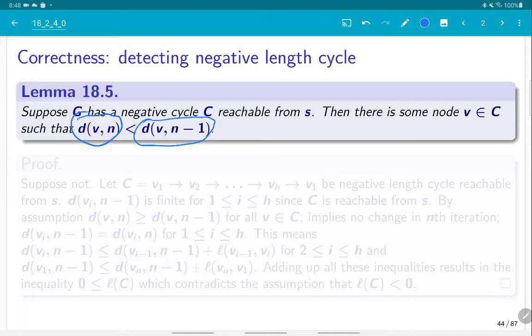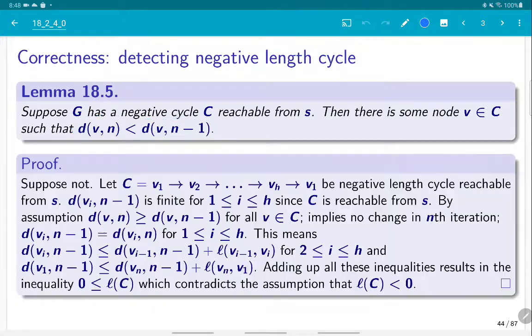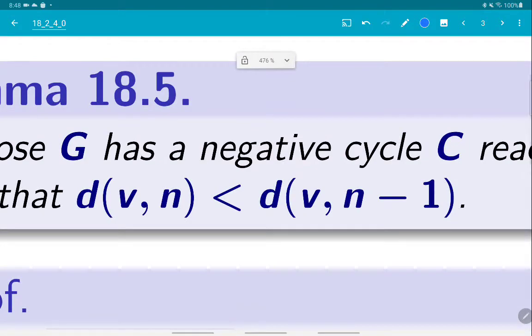Okay, so let's prove that. The basic idea of the proof is by contradiction. Let's assume that this doesn't hold. It means that for all the vertices in the graph, the distance d_v^n is larger or equal to the distance d_v^(n-1).